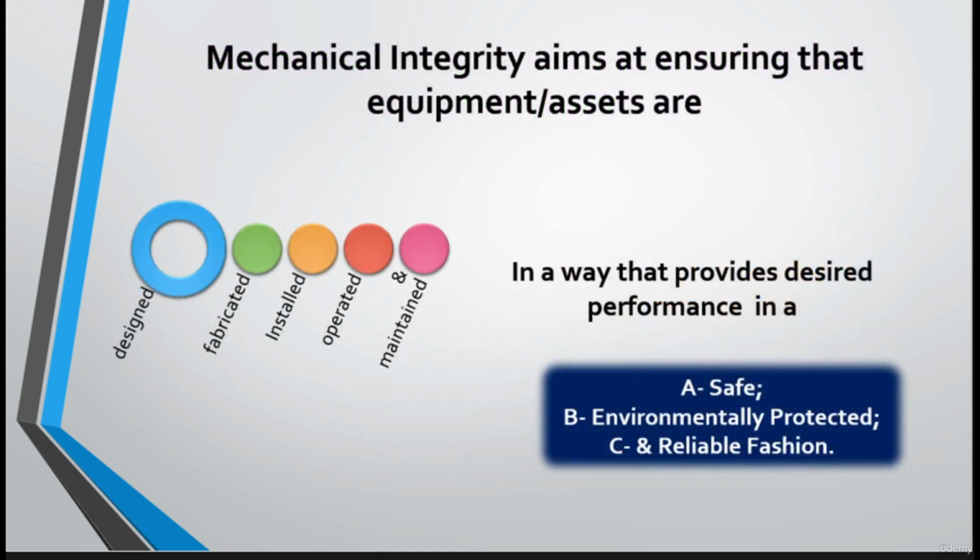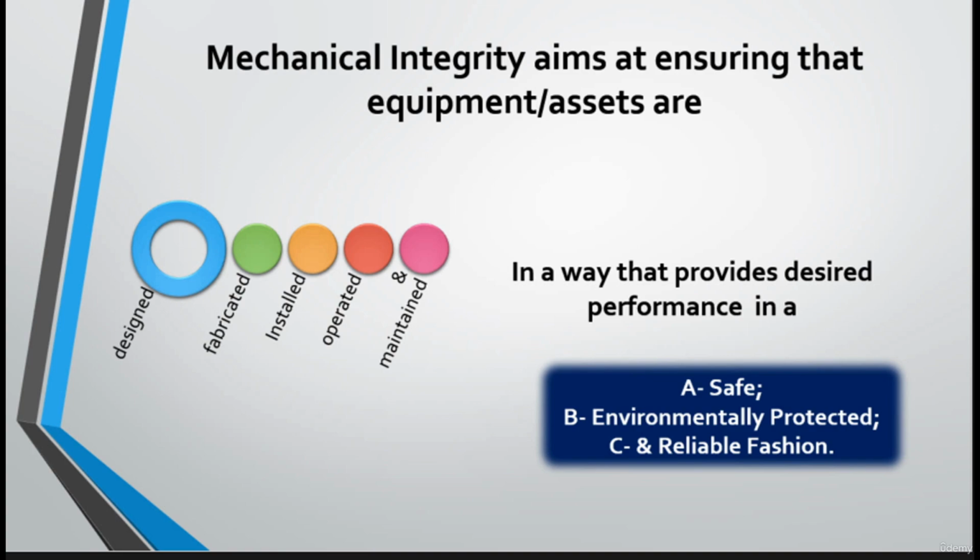So mechanical integrity aims at ensuring that equipment and/or assets are designed, fabricated, installed, operated, and maintained in a way that provides desired performance in a safe, environmentally protected, and reliable fashion. So what is reliability? Reliability is the ability to perform as required without any type of failure for a given interval under given conditions. Okay, we know from element number 3 the definition of failure, which is the loss of ability as required.